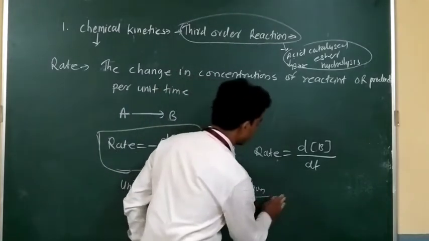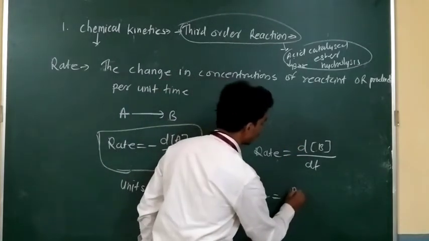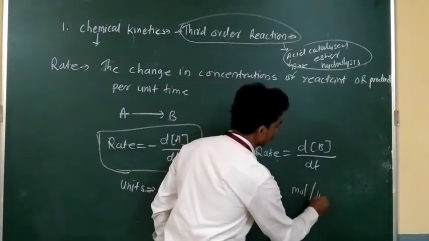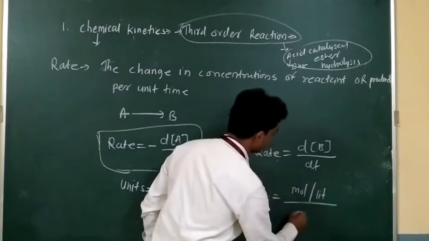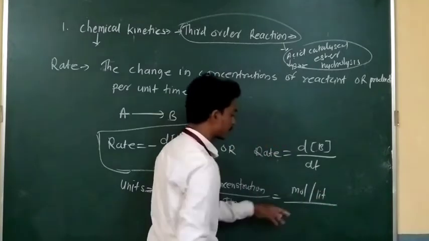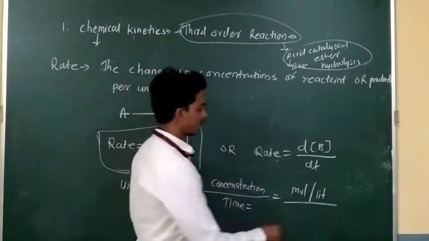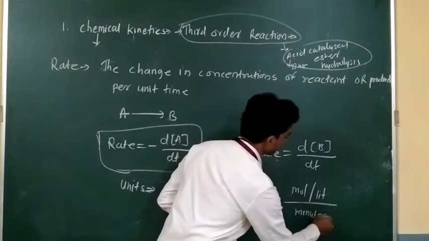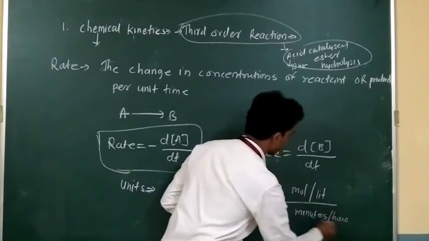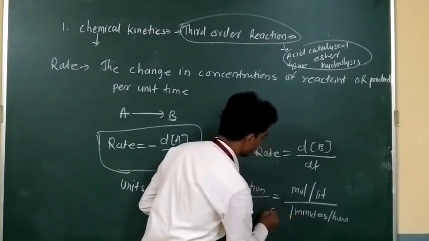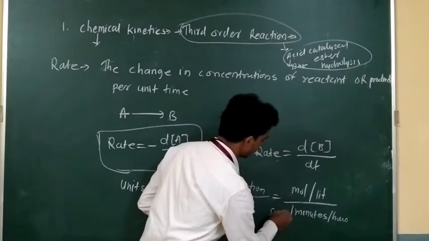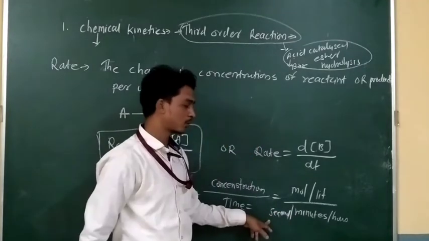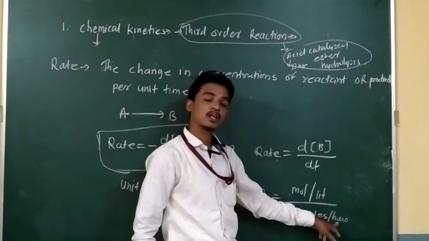Concentration may be expressed in moles per liter, upon time. If I am expressing time, I can express it in seconds, in minutes, or in hours.